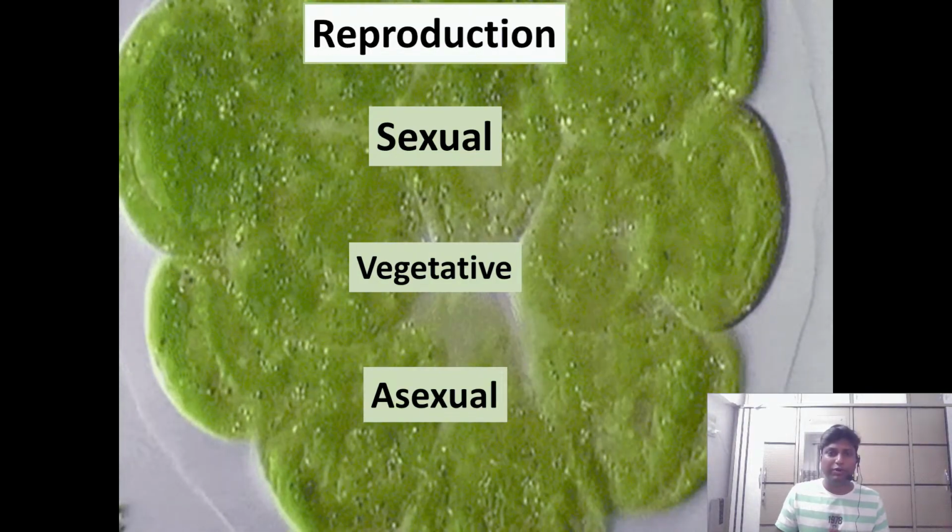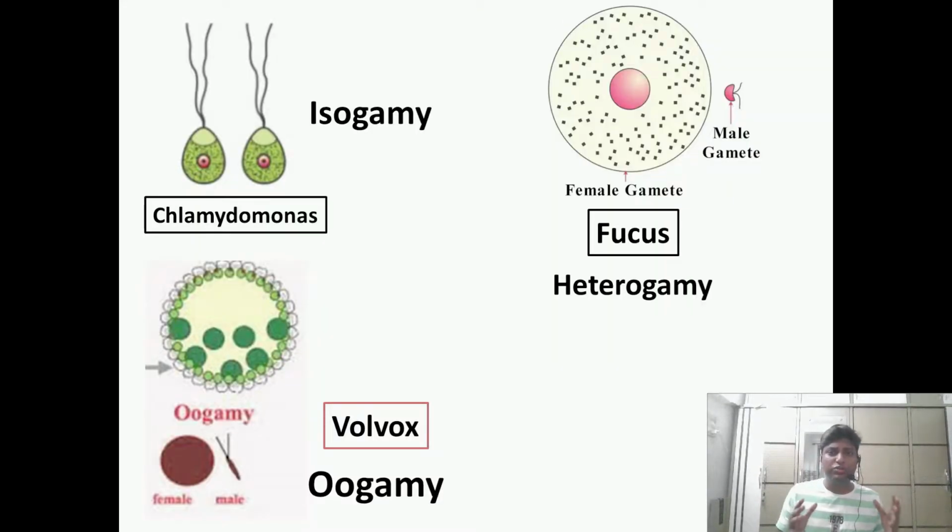This brings us to the question, dear students, how do these algae actually reproduce? Algae reproduce by three different ways, dear students. They are nothing but sexual, asexual and vegetative type of reproduction. Now first let us understand what exactly sexual reproduction is. Now dear students, let's understand one by one.